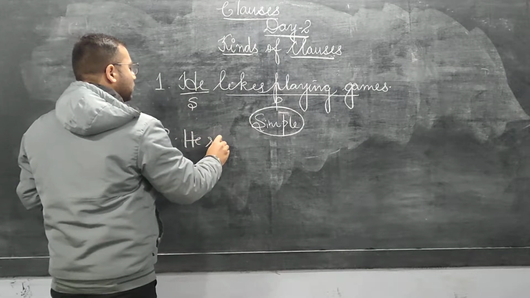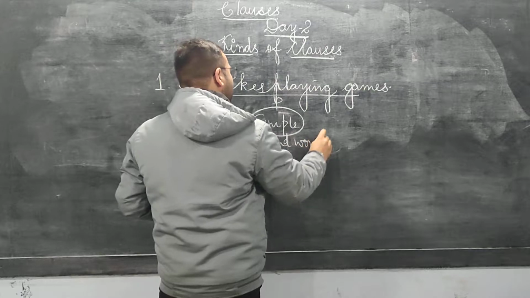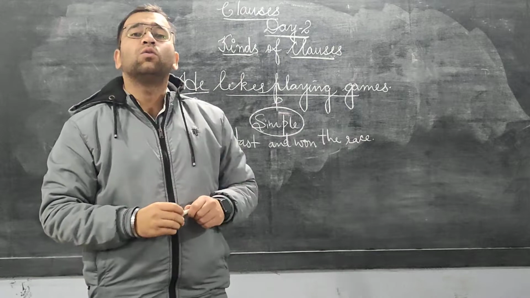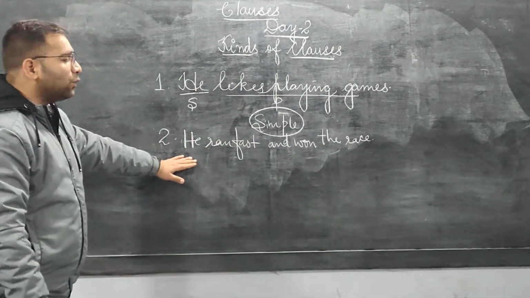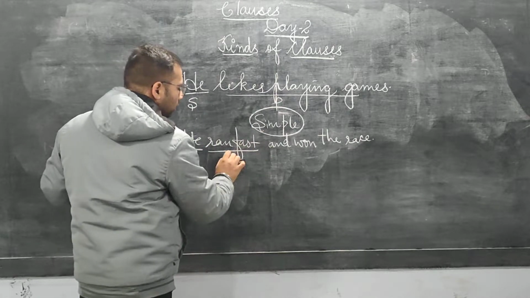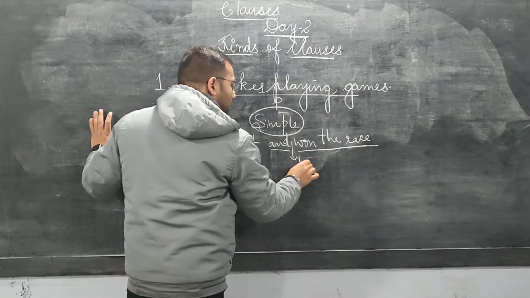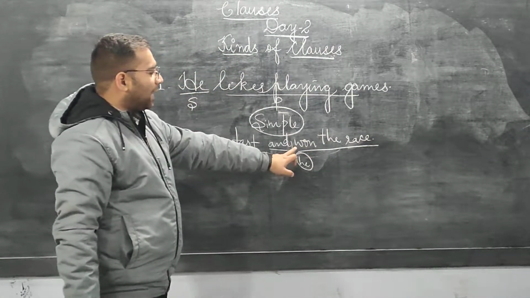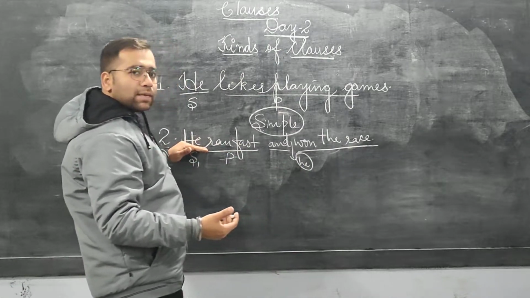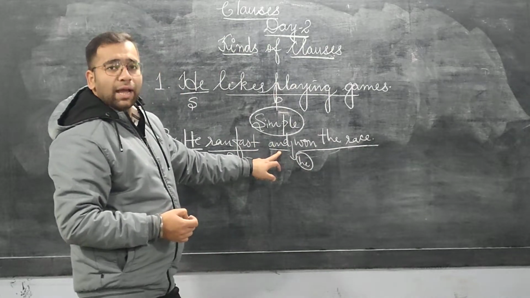He ran fast and won the race. Now what you need to do? Again you need to find out the subject and predicates. He ran fast, he is the subject and this is the predicate for the subject. And won the race, the subject is he only. I have not written it because I have taken a common subject. I have written the subject once. I have connected the two parts with the connector and.